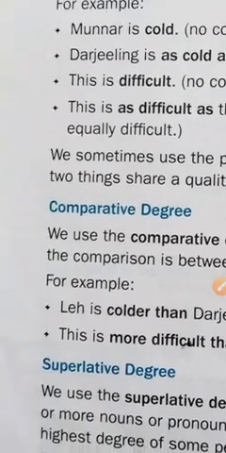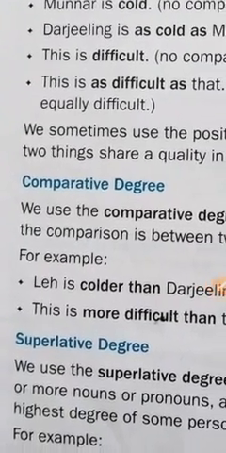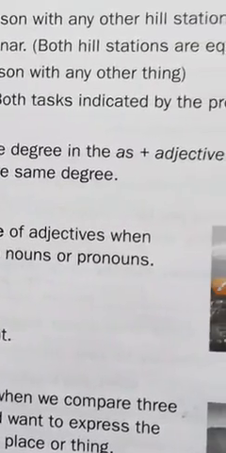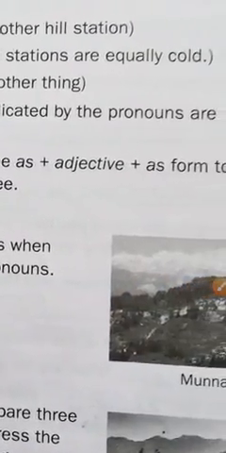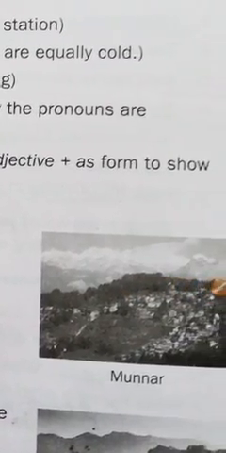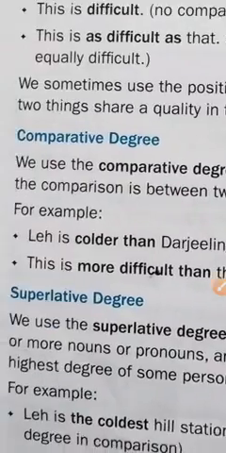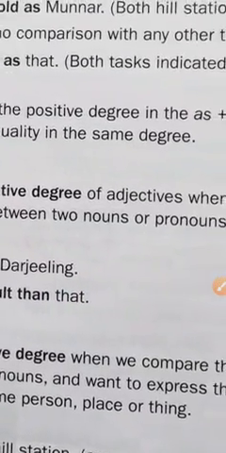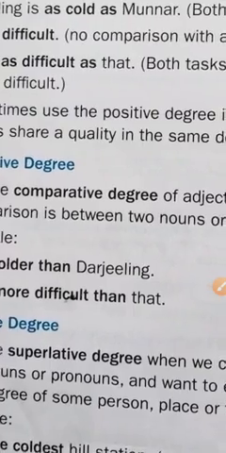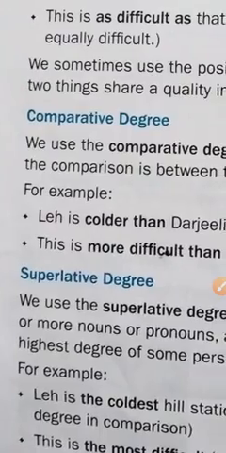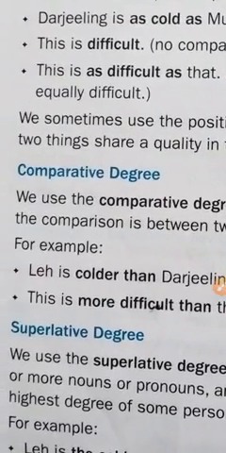We sometimes use the positive degree in the "as adjective as" form to show that two things share a quality in the same degree. Understood? You have understood the positive degree.